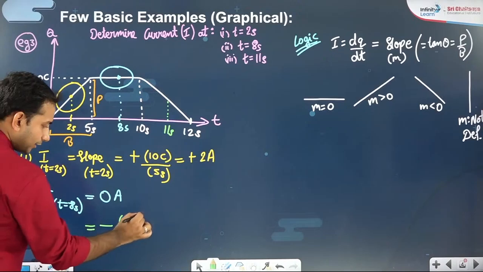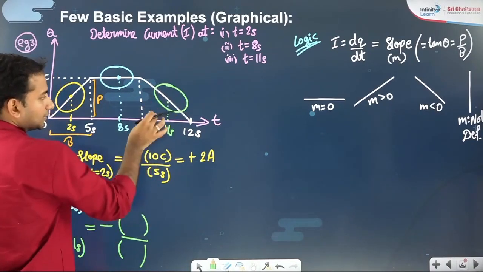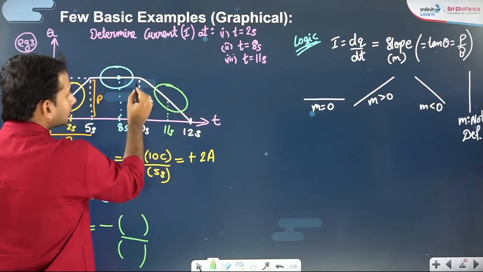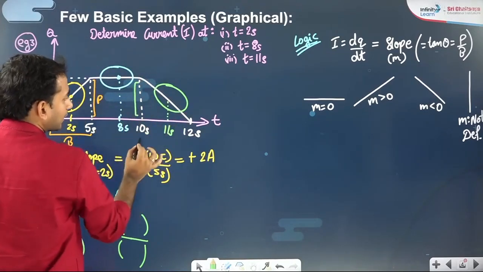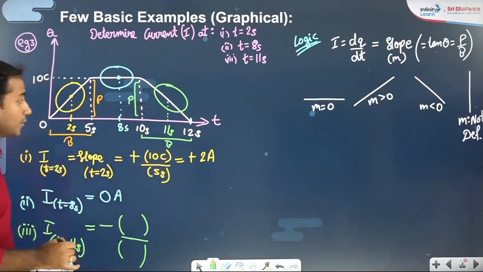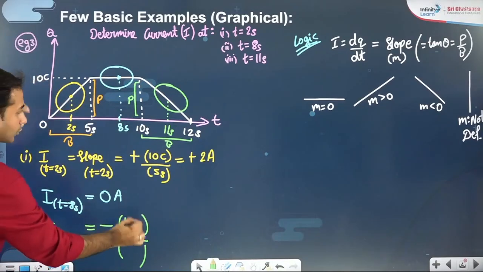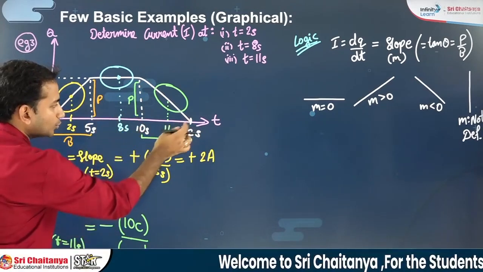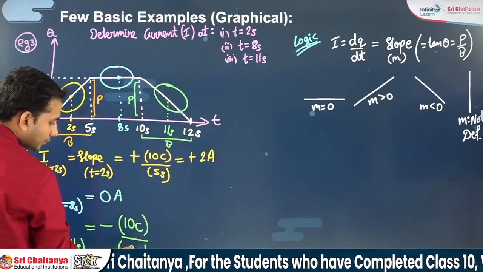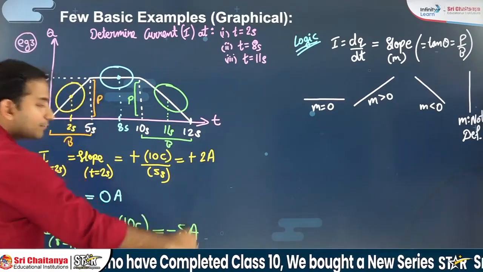Negative, with total perpendicular by total base. The 11 seconds portion is on this decreasing line. The total perpendicular length is this, and the total base length is this. The total perpendicular is 10 coulombs. And the total base is from 10 to 12, only this triangle base, that is 2 seconds. So here the answer is coming out to be minus 5 amperes.